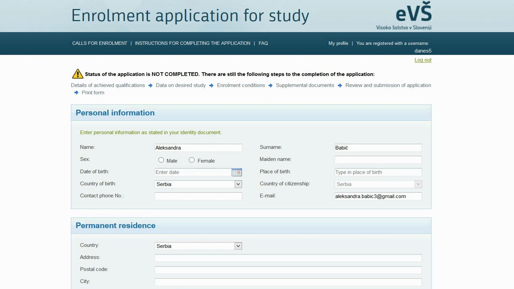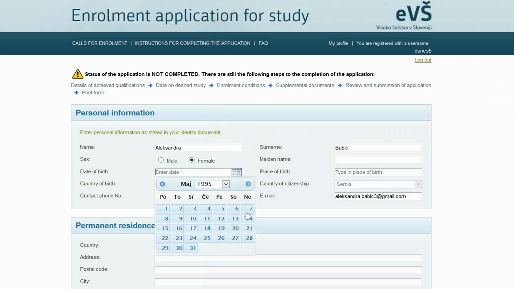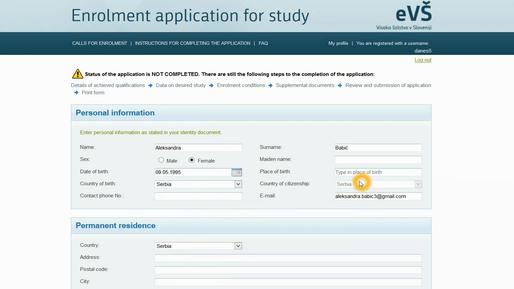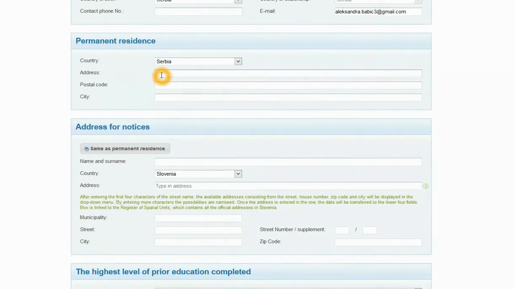Data on citizenship is transferred from the previous step of the application and cannot be changed. You are obliged to enter sex, date, and place of birth. The contact phone number is optional. It helps the higher education institution get in touch with you more quickly should they need additional data about your application. Under the permanent residence, enter your official address.